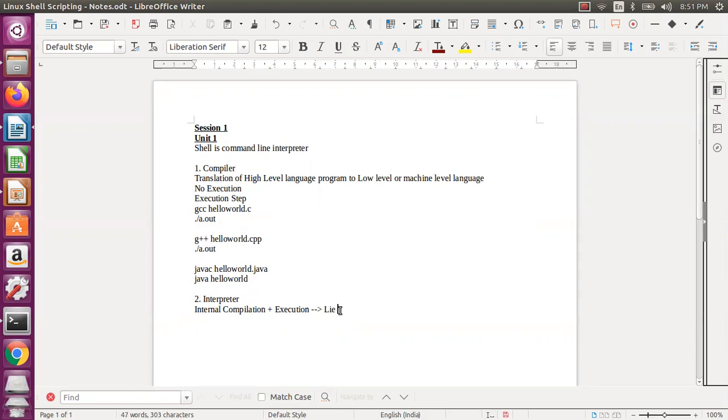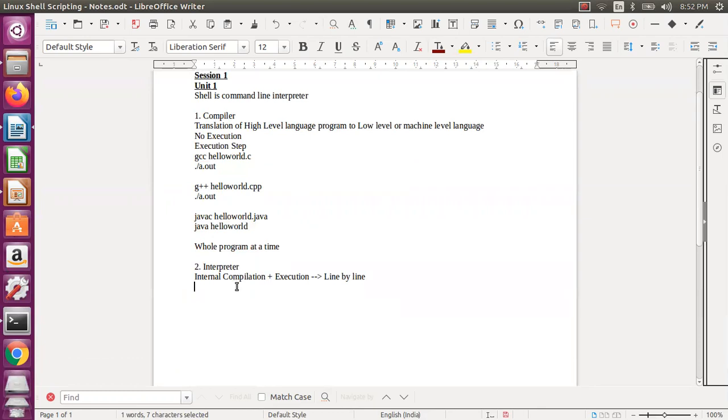Okay, if you observe this one, in compilation you cannot do the execution until compilation is successful. Compilation has to be successful in one shot actually, meaning the whole program at a time. This is line by line. That is the whole program at a time, because you need to generate an executable. If you want to generate an executable, compilation has to be successful, so you need to fix the program completely.